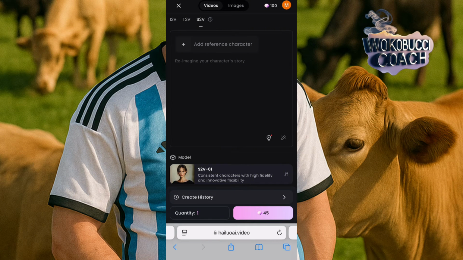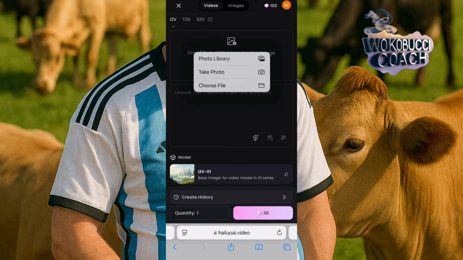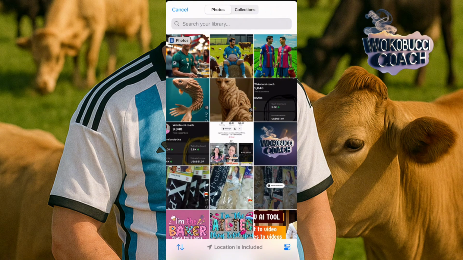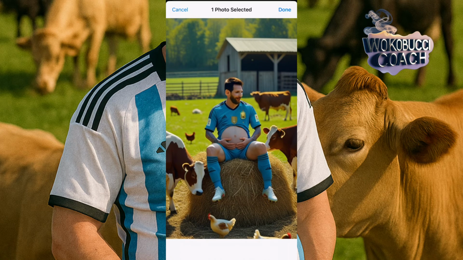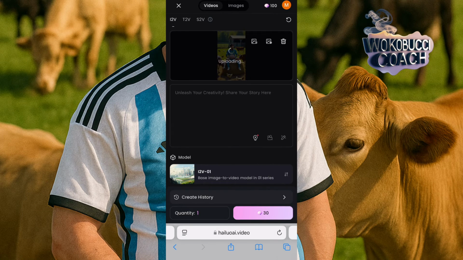Once your plus opens, they'll tell you first image to video, text to video, then you see a reference to video. So I'll click on image to video, the first one. Once you click on image to video, where it says image history, you click there. It says photo, you click, then you go to your gallery and choose a photo. Okay. Now I choose this photo. I'll click on done. The photo is here.